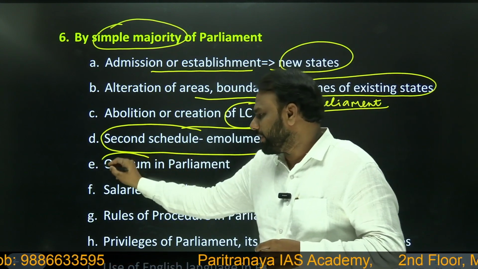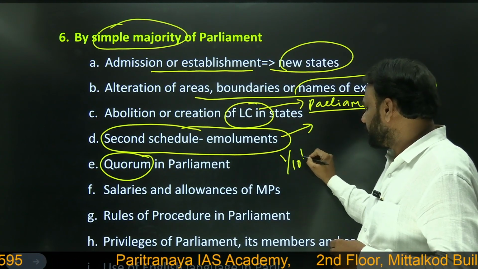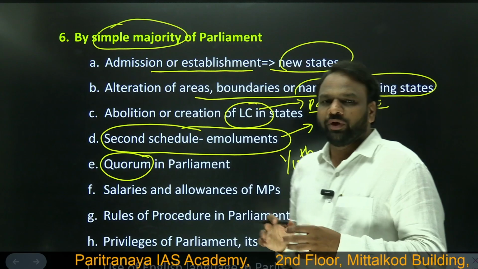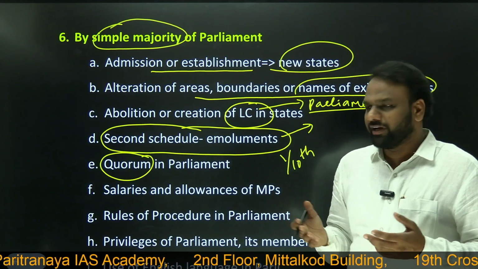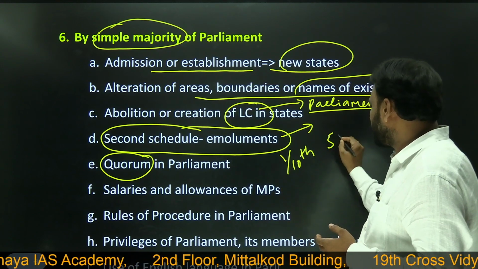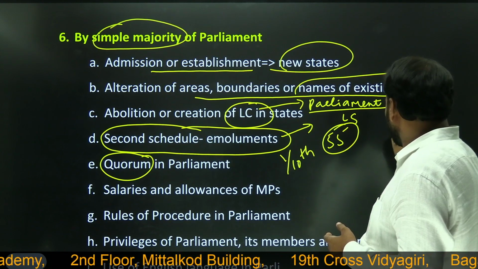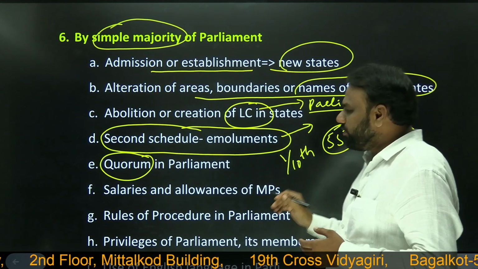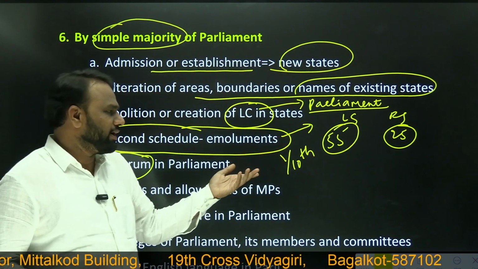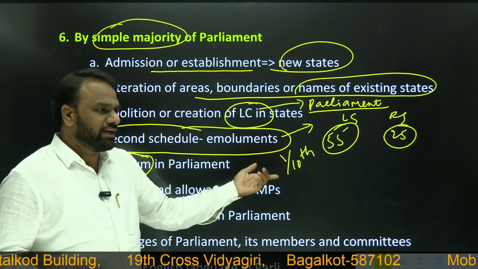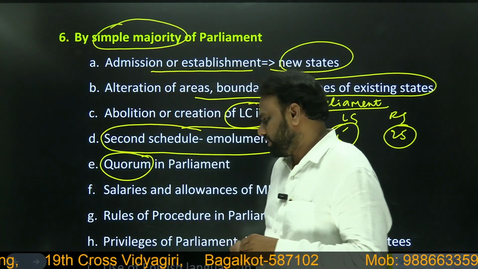Similarly, quorum in parliament. We have already seen that the quorum in parliament is 1/10 of the strength. In order to initiate any kind of discussion, we require a minimum strength of 1/10. In Lok Sabha it comes to somewhere close to 55, and in Rajya Sabha somewhere close to 25. If we want to change these values, say 25 to 50 or 55 to 100, or 1/10 to 1/5, these changes can be made by parliament with simple majority.